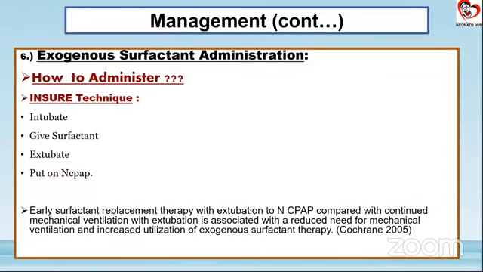Then how to administer? The best technique that has been advocated is the Ensure technique. Now Ensure technique comprises of intubation, giving the surfactant through the tube, and then extubate and put on nasal CPAP. Whenever we talk about Ensure technique, most of us do say that it is intubation, surfactant and extubation, but it is not so. Ensure actually comprises of all the four, that is including putting on nasal CPAP. Extubating to nasal CPAP is an important inclusion in it.